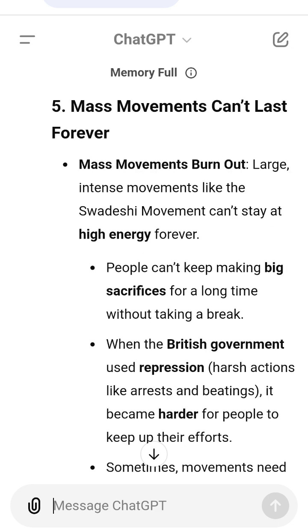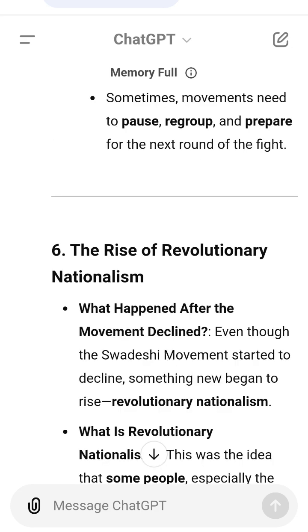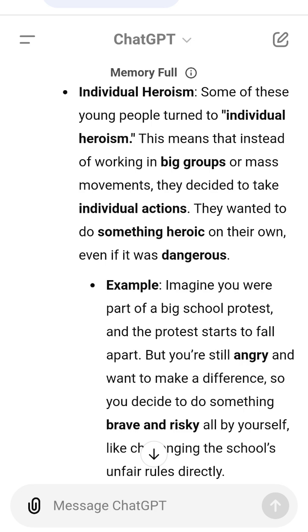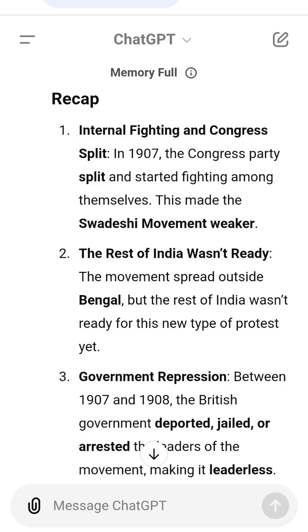5. Movements can't last forever. Mass movements can't stay strong forever. When the British government used harsh measures, the movement started to fade away. 6. Revolutionary nationalism. After the Swadeshi movement declined, some youth turned to violent actions and individual heroism to keep fighting.